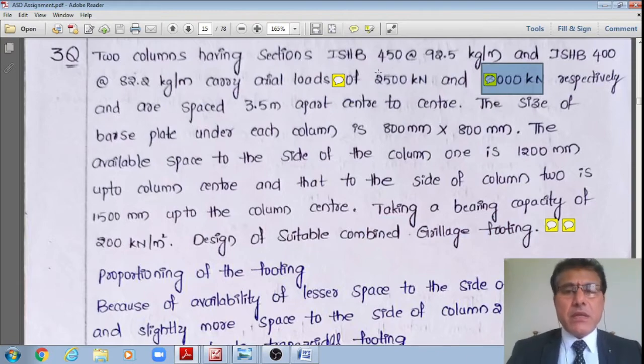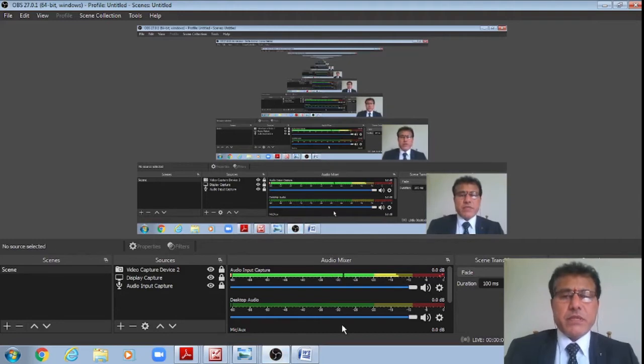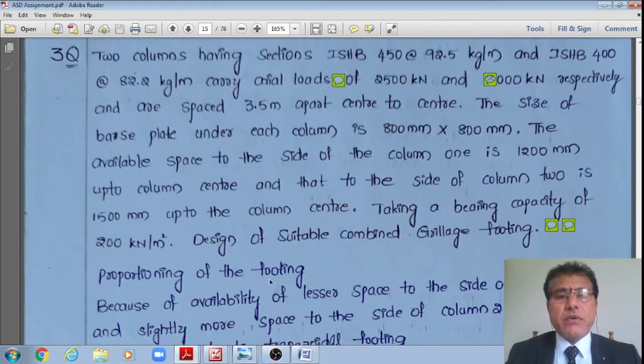Therefore, there also I may require a trapezoidal grillage foundation only, to optimize the section. I want to optimize the section. Therefore, I'll proceed with the trapezoidal grillage foundation only, right?